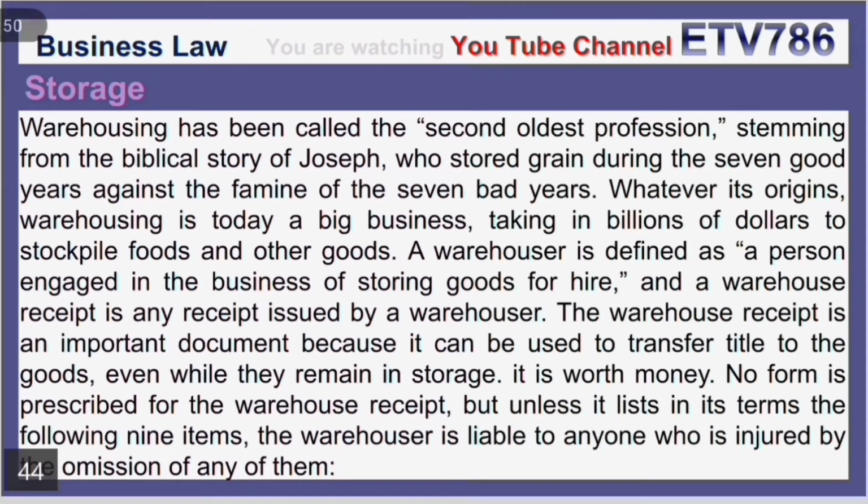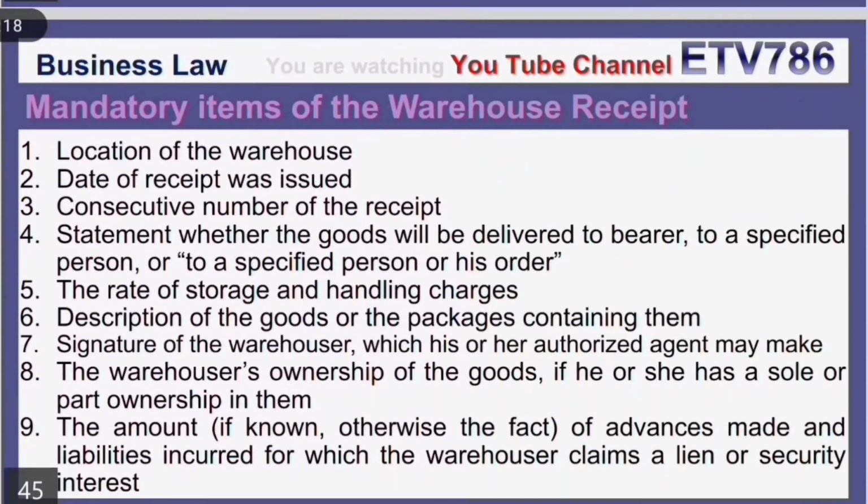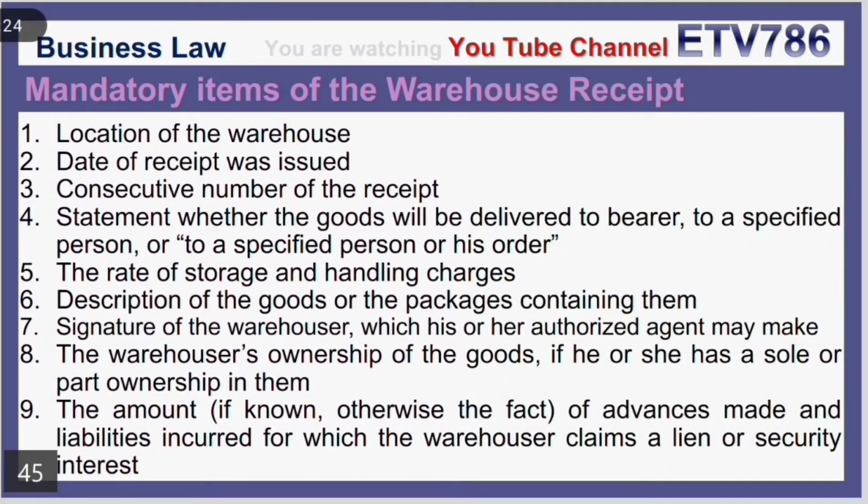No form is prescribed for the warehouse receipt, but unless it lists in its terms the following 9 items, the warehouser is liable to anyone who is injured by the omission of any of them. Mandatory items of the warehouse receipt. Number 1, location of the warehouse. Number 2, date the receipt was issued. Number 3, consecutive number of the receipts.